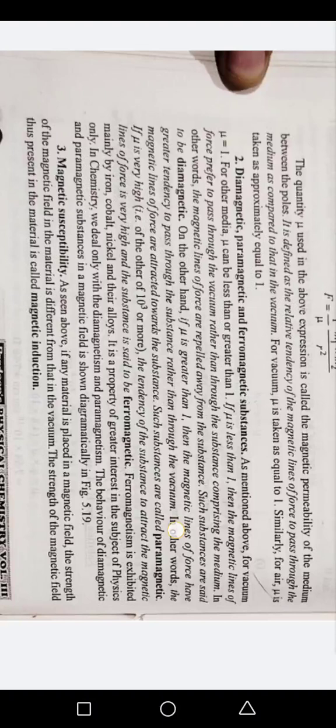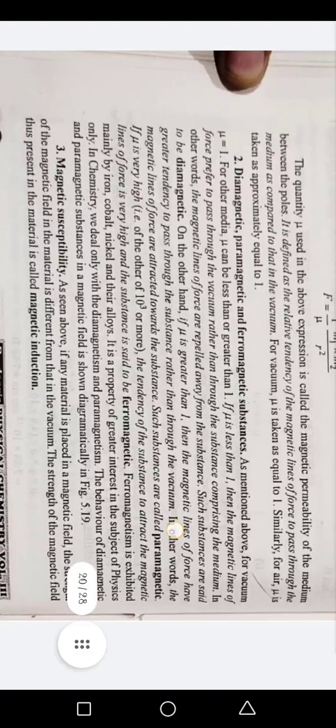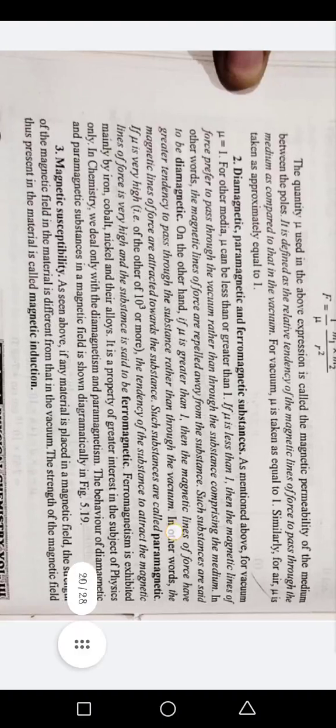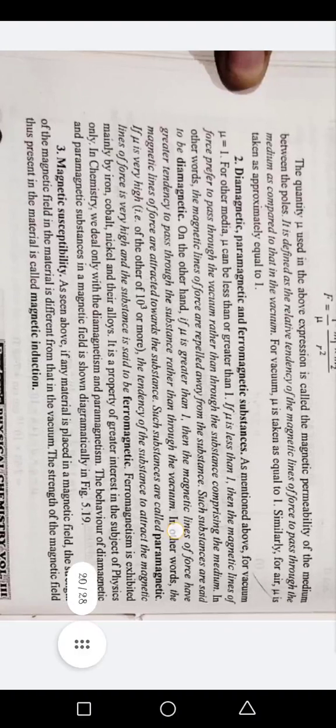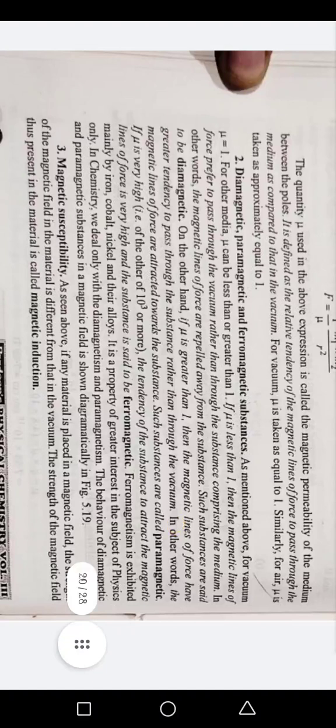If mu is less than 1, then the magnetic lines of force prefer to pass through the vacuum rather than through the substance comprising the medium. In other words, the magnetic lines of force are repelled away from the substance. Such substances are said to be diamagnetic.